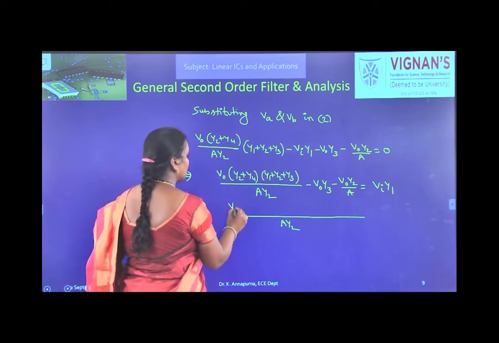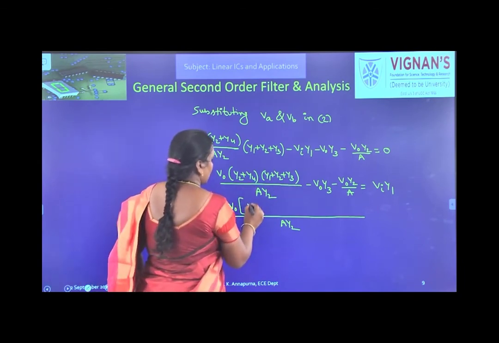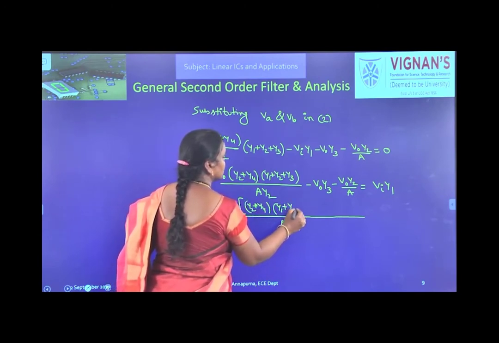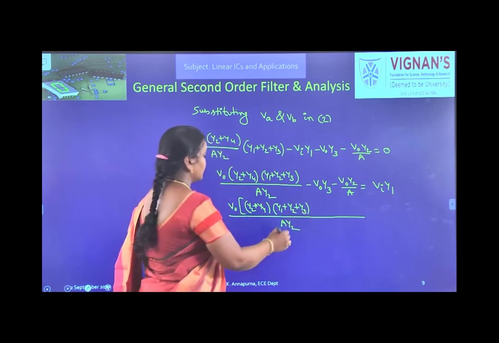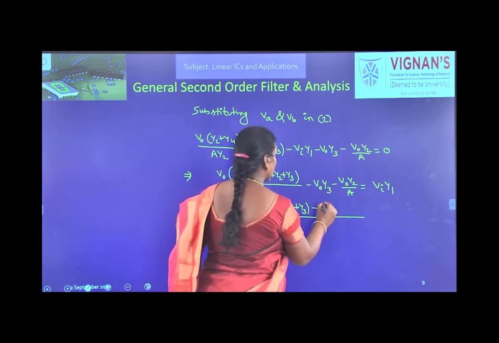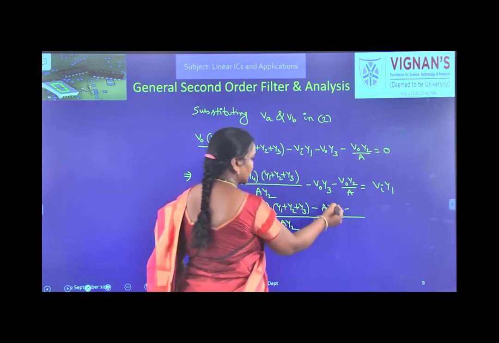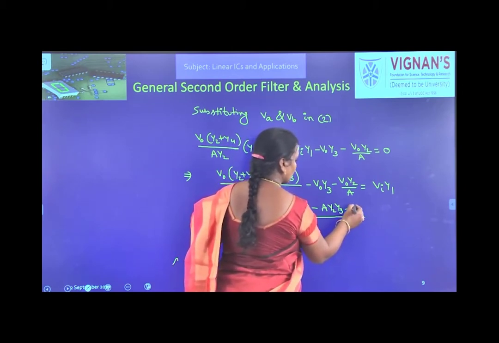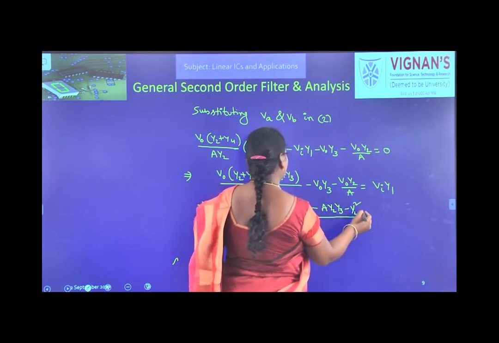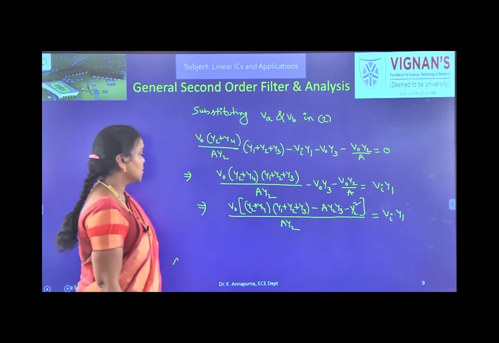So here you will have V0 into, V0 is common for all terms, so I have taken it out: (Y2 plus Y4) into (Y1 plus Y2 plus Y3) minus, here you don't have any term, so you have to multiply, A Y2 Y3, V0 taken out, minus Y2 times, V0 taken out, so Y2 square. This is equal to Vi into Y1, right.